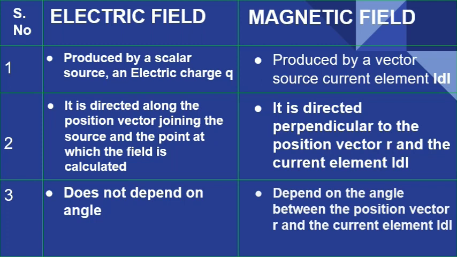But the magnetic field is directed perpendicular to the position vector r and the current element IDL. Third difference is electric field does not depend on the angle, but the magnetic field depends on the angle between the position vector r and the current element IDL.